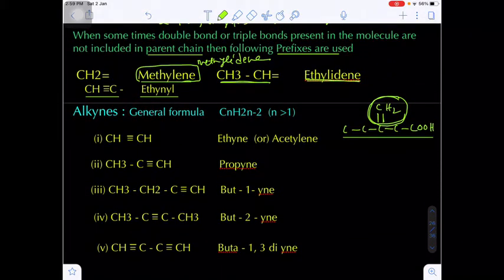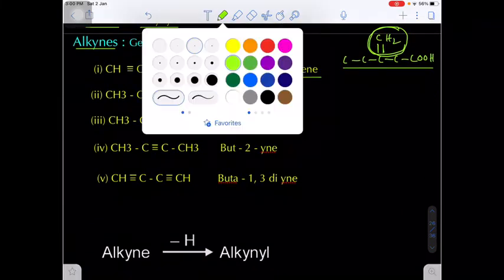Now the next unsaturated hydrocarbons are alkynes. What is the general formula of alkyne? CnH2n minus 2, where the n value should always be greater than 1. The first example will be the 2-carbon alkyne, ethyne: eth plus yne, ethyne; alk plus yne, alkyne. The common name for ethyne is acetylene. Are you getting my point?